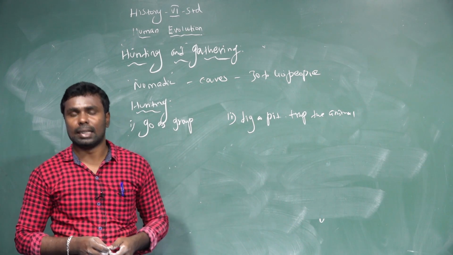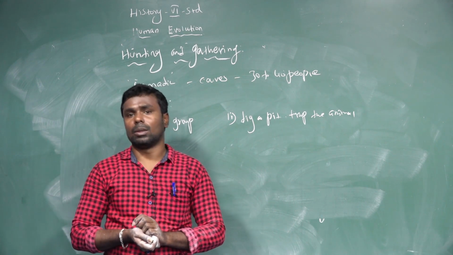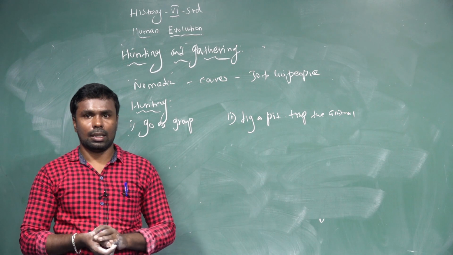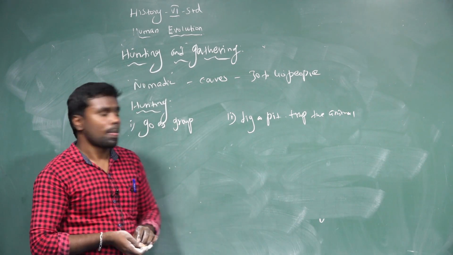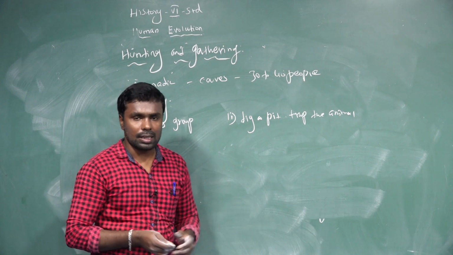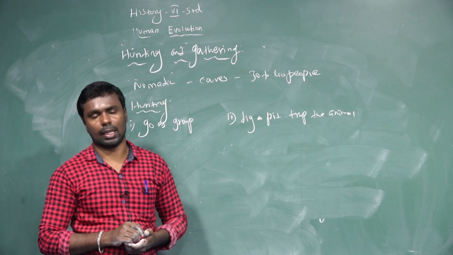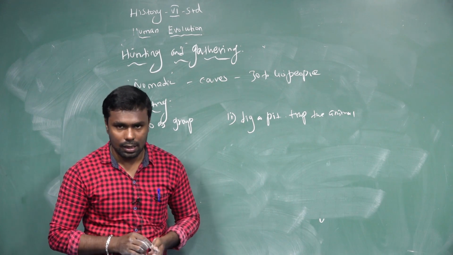They hunted deer, bison, rhino, pig and elephants. Humans also ate animals killed by other animals.